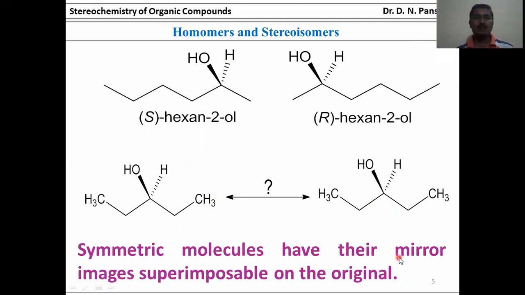Symmetric molecules have their mirror images superimposable on the original form, because when this image is put on the original, it matches exactly. Then we call these superimposable on their mirror images.